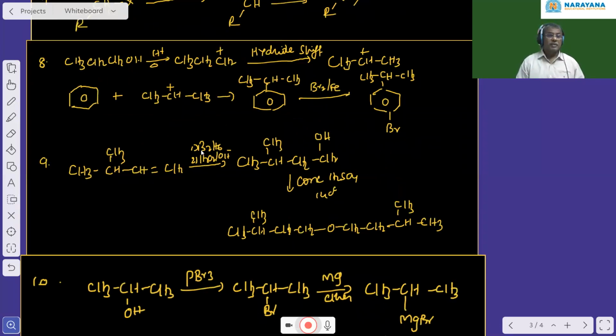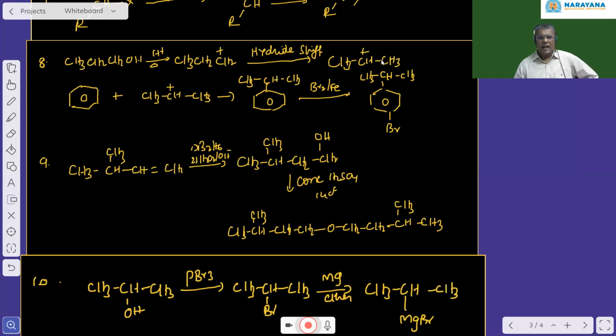Next, question number 8. They have given a benzene ring and n-propyl alcohol, treated with H+. What happens? When this n-propyl alcohol is in acid medium, it forms an n-propyl carbocation, which is a primary carbocation, and changes to a secondary carbocation by hydride shift. Here this hydrogen is shifted to this carbon and you get a secondary carbocation.